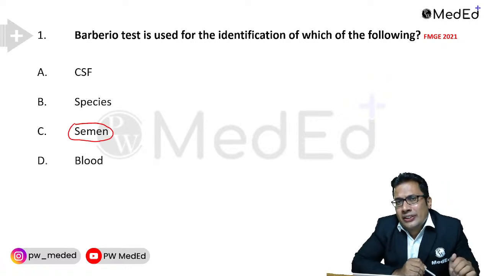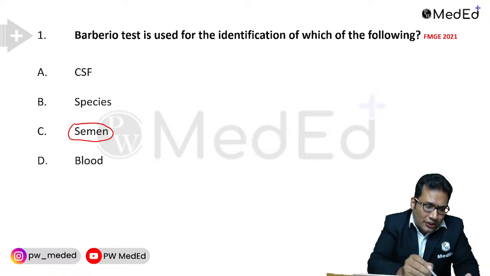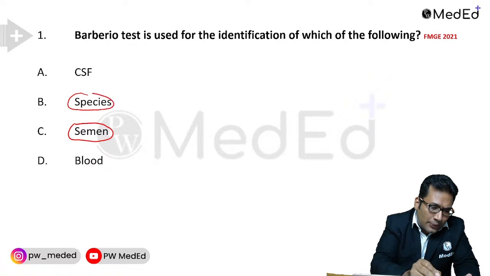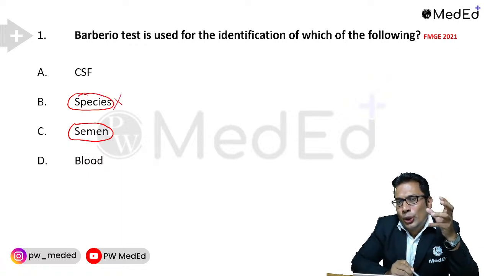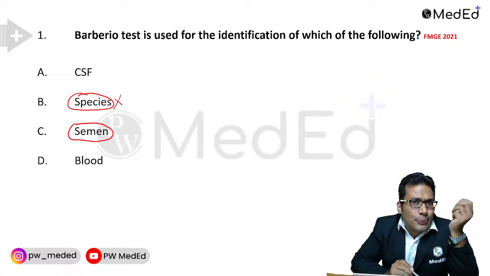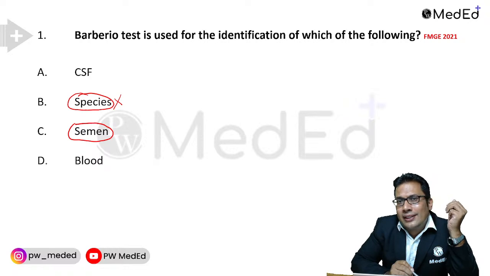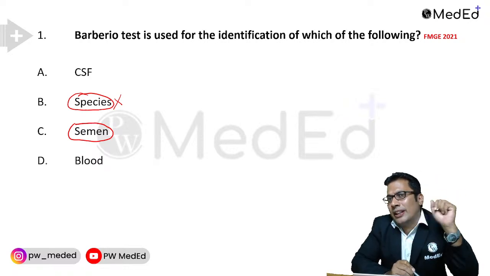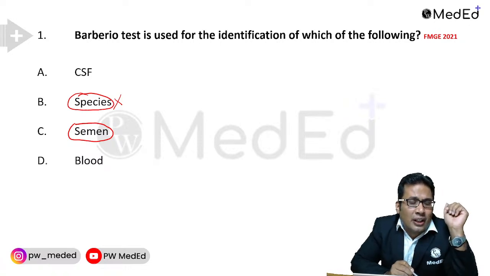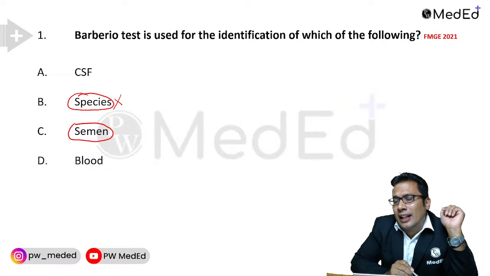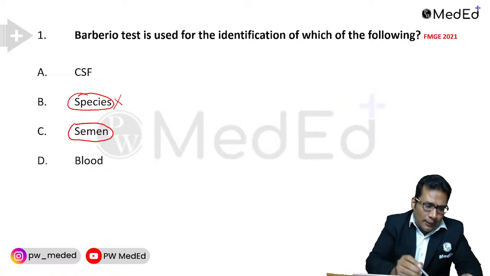Why not species? For species we use the precipitin test. Whether it is human species or animal species, for that we use a test known as the precipitin test, which can be asked in your FMG exam. So what is the test for species identification? Your answer should be the precipitin test. Blood.